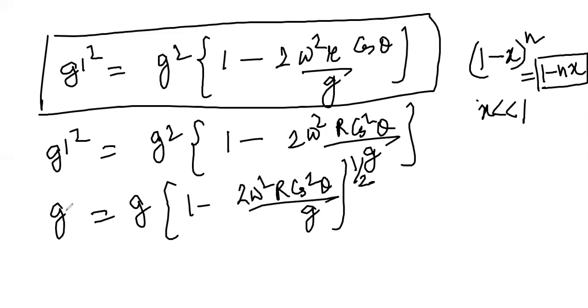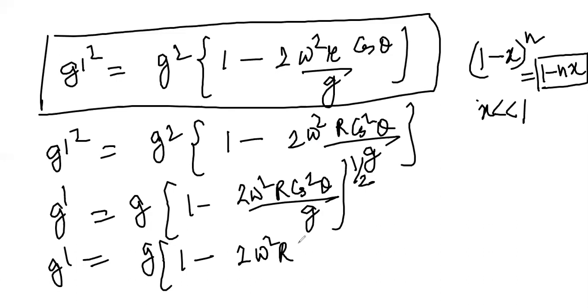So I can write here that g dash is equal to g into 1 minus 2 omega square R cos square theta by g, into half. This 2 and this 2 will get cancelled.